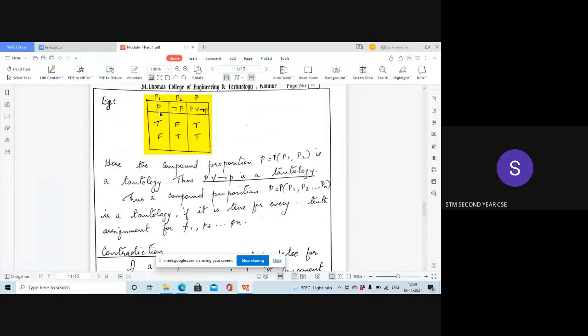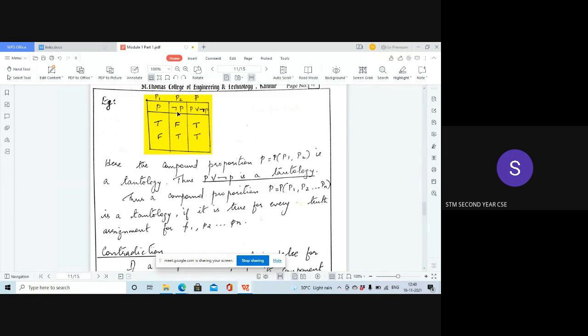Since there is only one variable P, it has only two possible combinations, T and F. We are generating new sentences from that single variable. If there were two variables, then we would have got 4 rows, isn't it? Since there is only one variable P, we have only 2 rows. Declarative statements have 2 outcomes only, true and false. So in this entire statement, we have only one variable P, and it can take value only true and false.